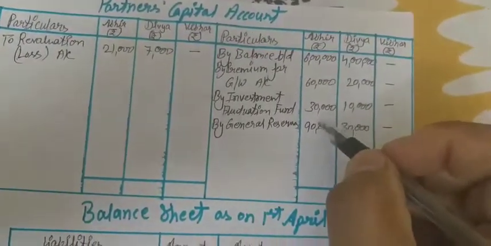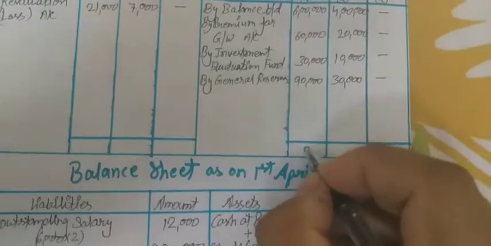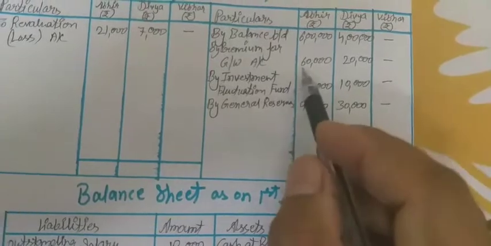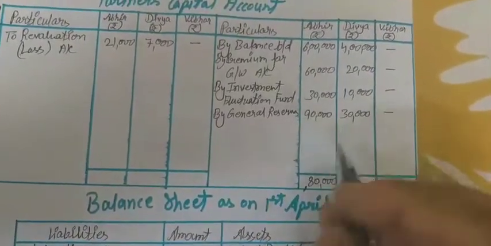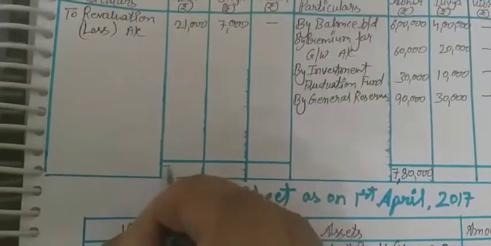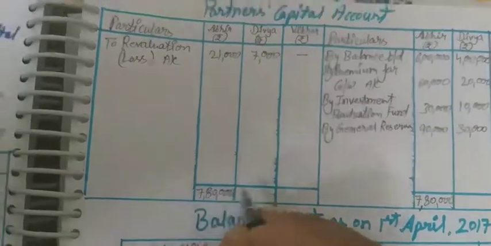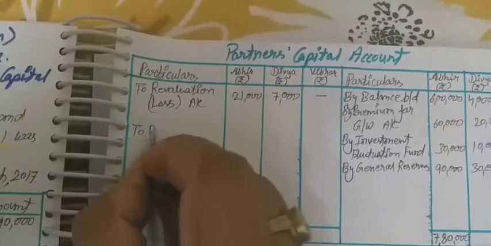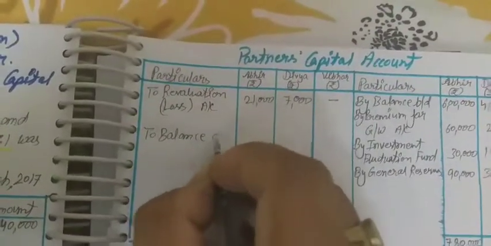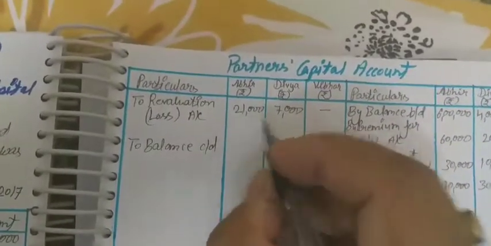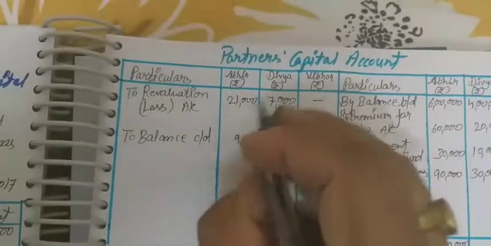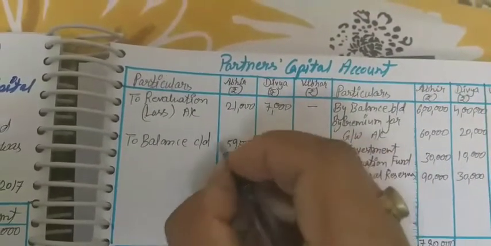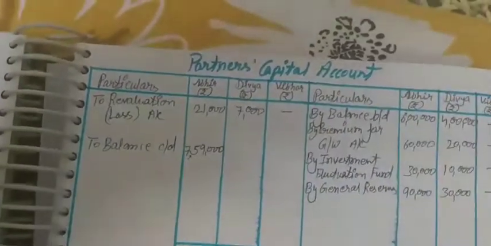So the total of this is 7,80,000, and if you subtract 21,000, the balance will be 7,59,000 for Abhir.